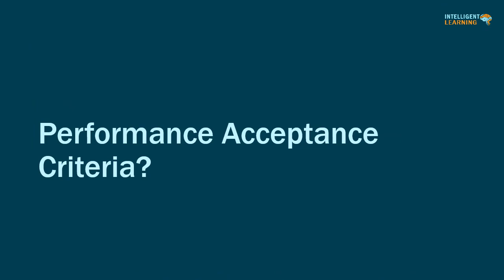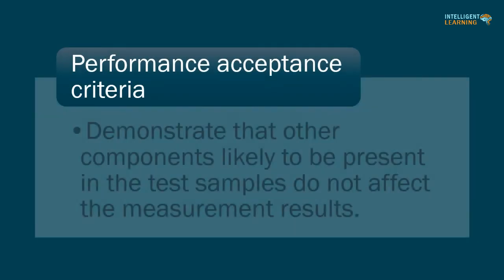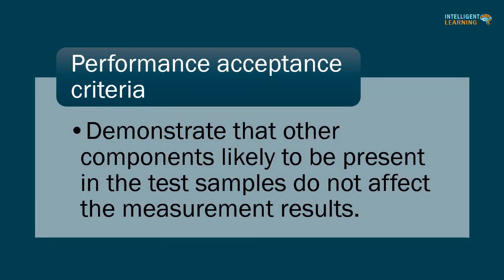Performance acceptance criteria of the selectivity performance parameter: demonstrate that other components likely to be present in the test samples do not affect the measurement results.